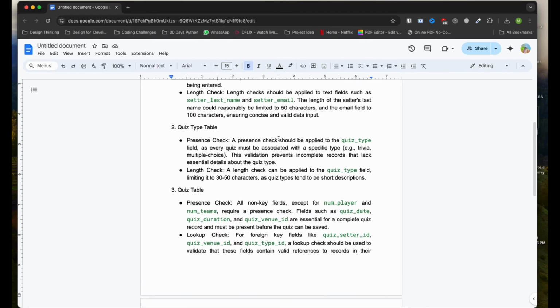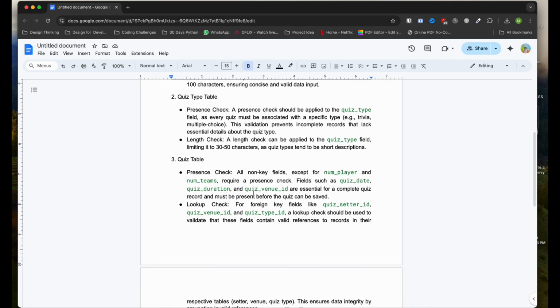Then I move to the quiz type table. So for the quiz type table, I think presence check and length check can be suitable validations that I can put. So a presence check should be applied on the quiz type field, as every quiz must be associated with a specific type, right? So obviously they have to put the quiz type, because inside the quiz type table we have only two fields, which are quiz type ID and quiz type. Length check: a length check can be applied to the quiz type field, limiting it to 30 to 50 characters, as quiz types tend to be short descriptions.